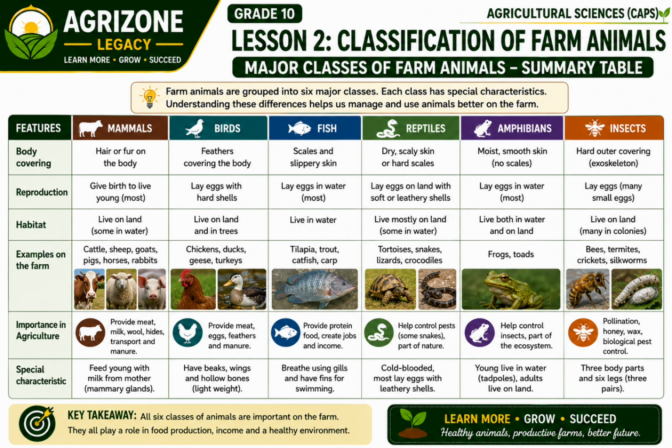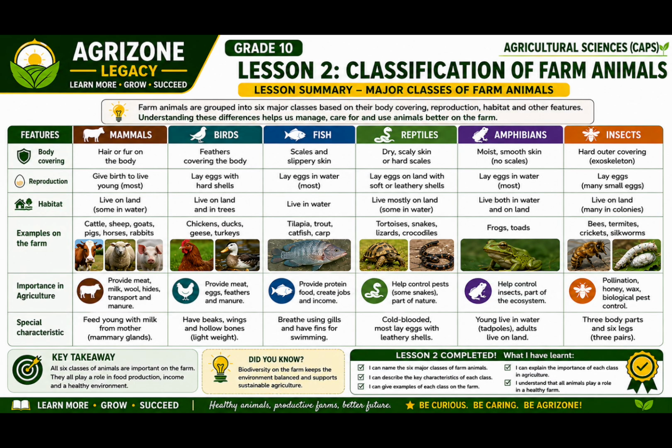Question 3. Give 2 examples of mammals. Cattle and goats. Question 4. Which class has feathers and lays eggs? Birds. Question 5. Give 1 example of a fish farmed in South Africa. Tilapia. Question 6. Which class is used for honey production? Insects, especially bees. Remember these 6 classes and their key characteristics. Understanding classification makes it easier to identify farm animals and understand their importance in agriculture.